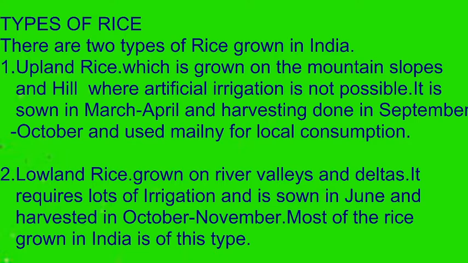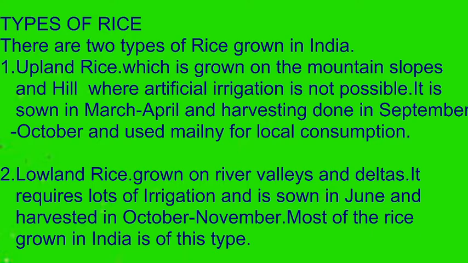The second type of rice is called lowland rice. It is mainly grown in the river valleys and deltas, in the lower plains. It requires a lot of irrigation. As we know, in our country we have rainfall only from June, July, August and September. The remaining months are more or less very dry, with very little rainfall.